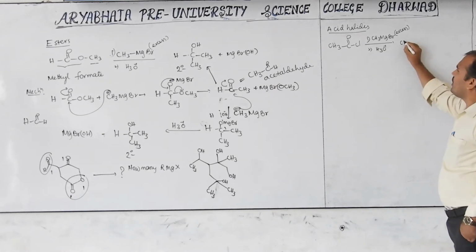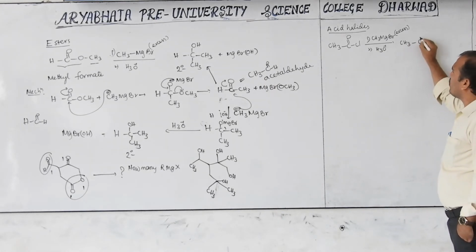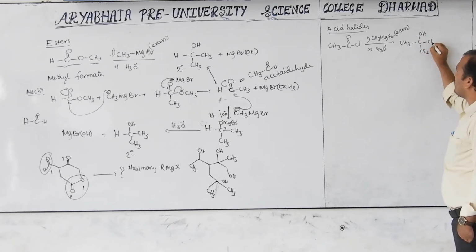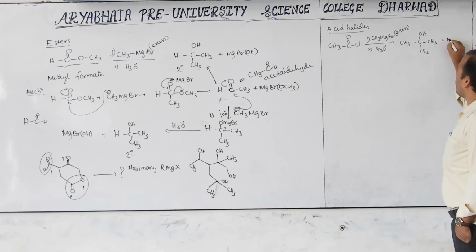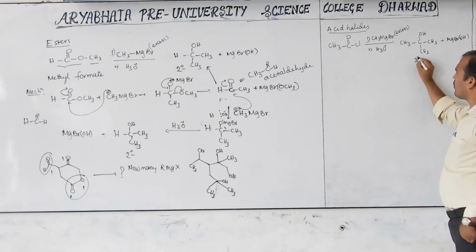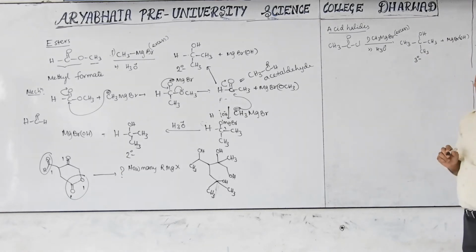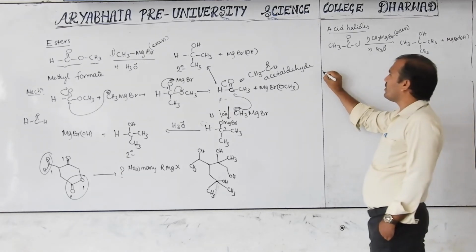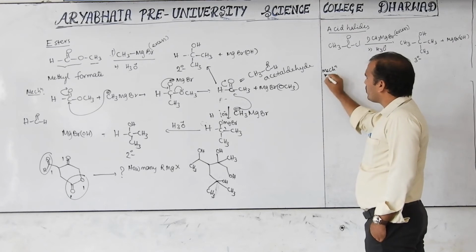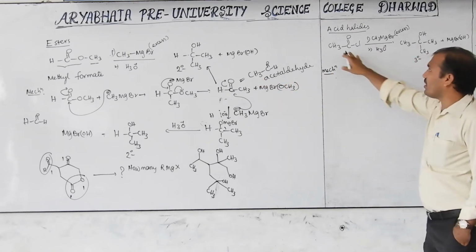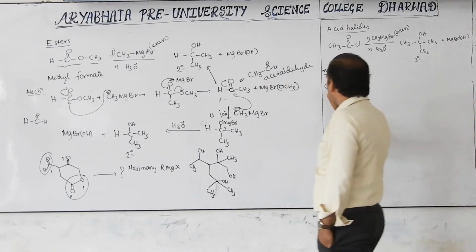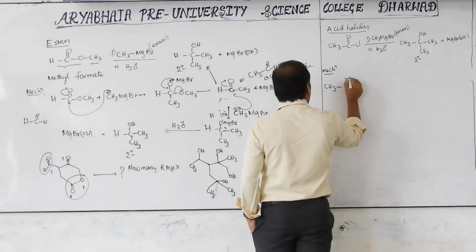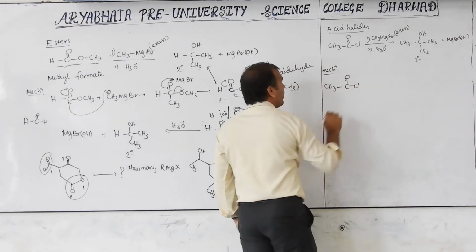Then here CH3, OH, CH3, CH3, along with magnesium bromide and OH. Which type of alcohol is this? Tertiary alcohol. So what is the mechanism for this? This is similar to the ester mechanism. Keep in mind, this is CH3, C double bond O, Cl.